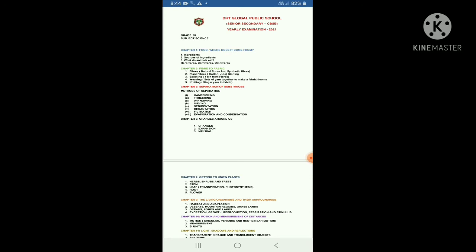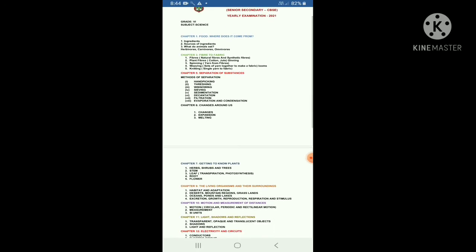Okay, dear students. Very first, we have discussed chapter 1, food: where does it come from? In this chapter, we have learned what ingredients are, sources of ingredients, and third, what animals eat. We have separated three types of animals based on what they eat. Okay, dear students, that is herbivores, carnivores, and omnivores.